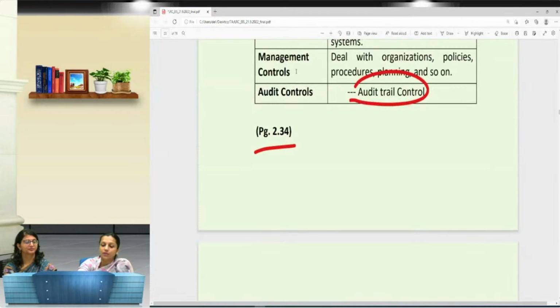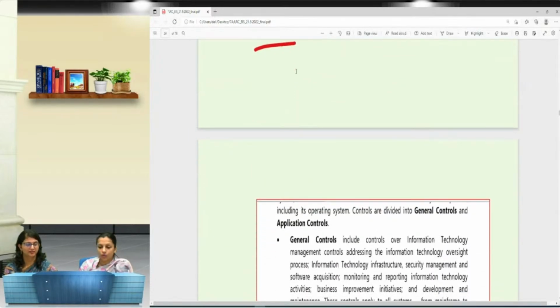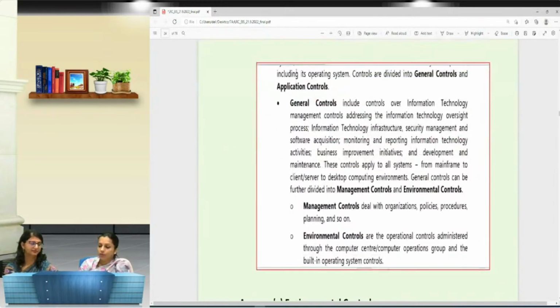I mentioned over here on page number 2.34 of the study. When you see it over here, they said the controls are of two types, general and application control. Under the general control, we have two types of control, management and environmental control. Management controls only deal with the organization's policies, procedures and planning, whereas environmental controls are basically the operational controls. They are administered through the computer center, the computer operation group.